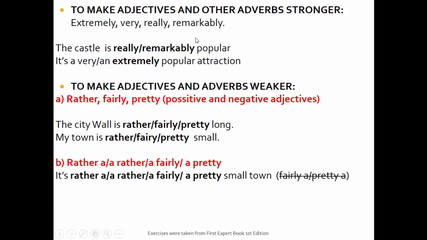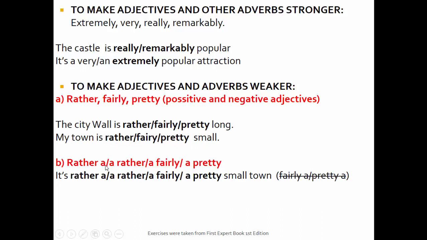Extremely, very, really, remarkably are used to make adjectives and other adverbs stronger. Examples: the castle is really or remarkably popular. It's a very or an extremely popular attraction. Rather, fairly, pretty, with positive and negative adjectives, are used to make adjectives and adverbs weaker. Examples: the city wall is rather, fairly, pretty long. My town is rather, fairly, pretty small.